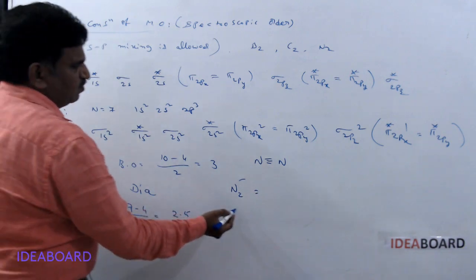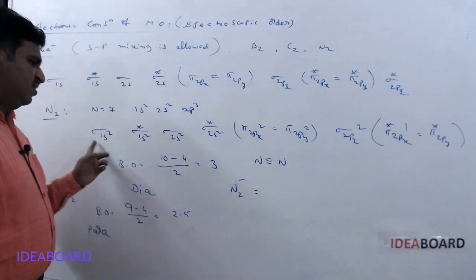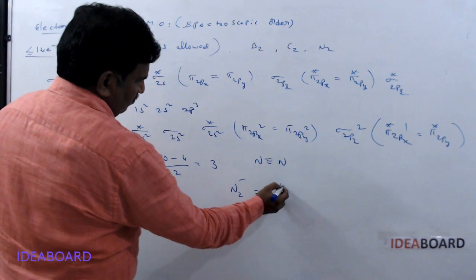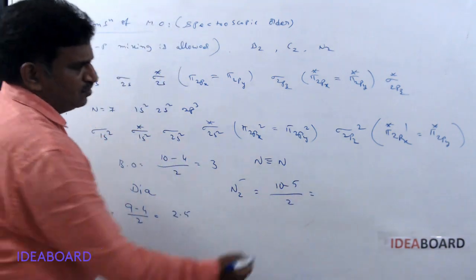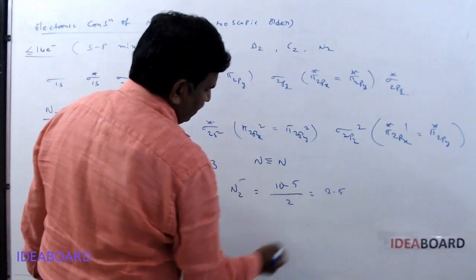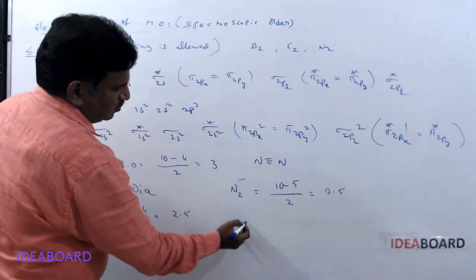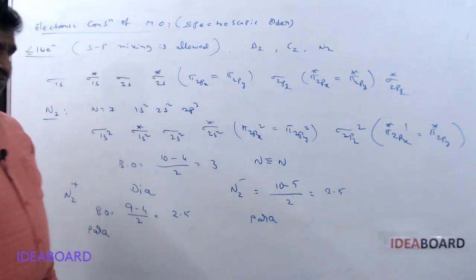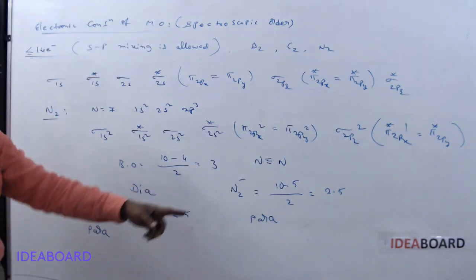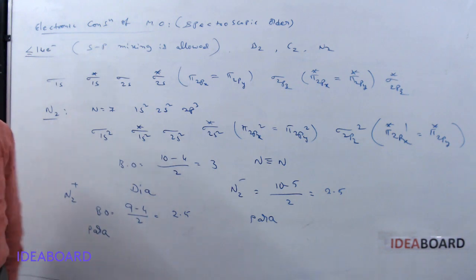So N2 minus bond order, if you are calculating, 10 electrons minus 5 by 2. So it is equal to, yes, 2.5. And this is also paramagnetic because it has one unpaired electron. So both are paramagnetic, both have the same bond order.